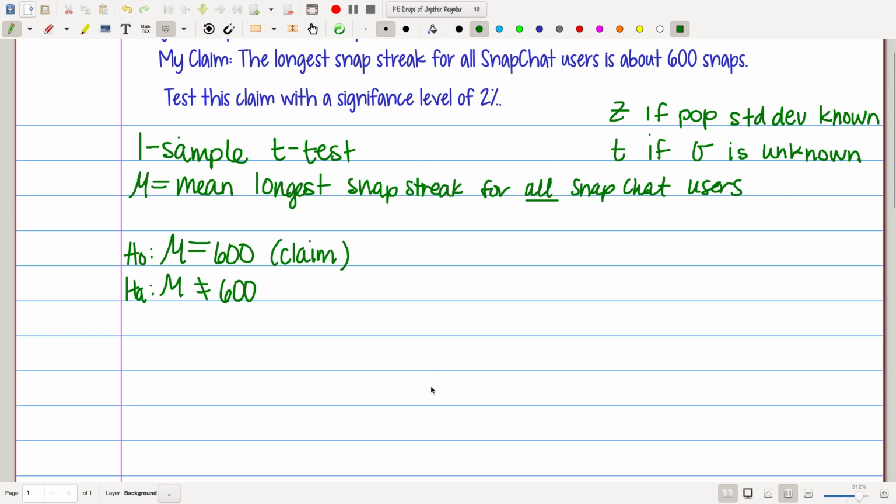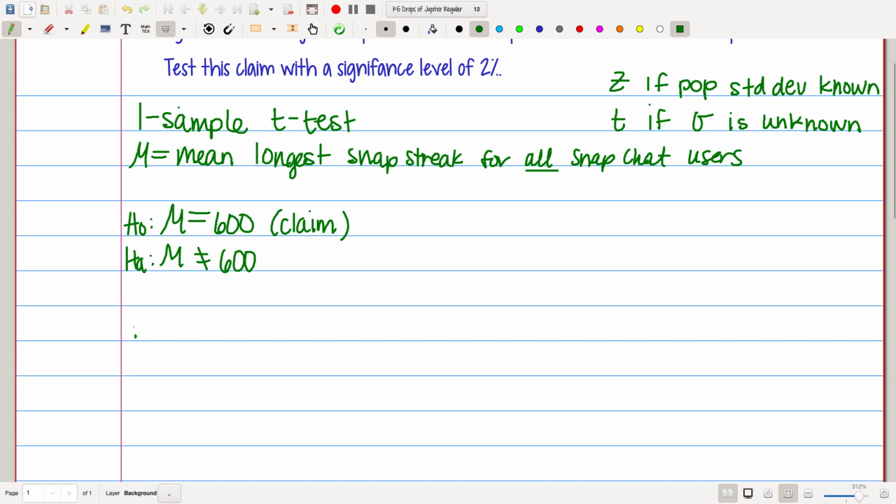All right, now let's see. Level of significance we've already discussed. We're going to use 2%. So what this does is, since it's a two-tailed test, it's going to split that 2% up, and you're going to have 1% of data here, 1% of data here, and that leaves this middle 98%. Okay, these rejection regions would make up your middle 98%. All right, and we're going to look at that here in a little bit because you guys have already calculated that confidence interval for the middle 98, and I'll tell you what that is here in a little bit.